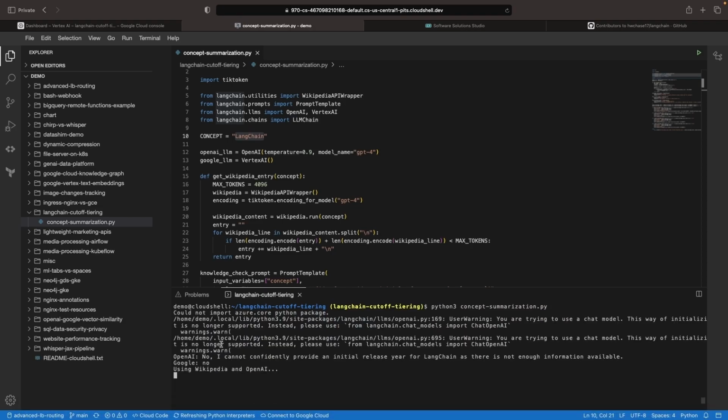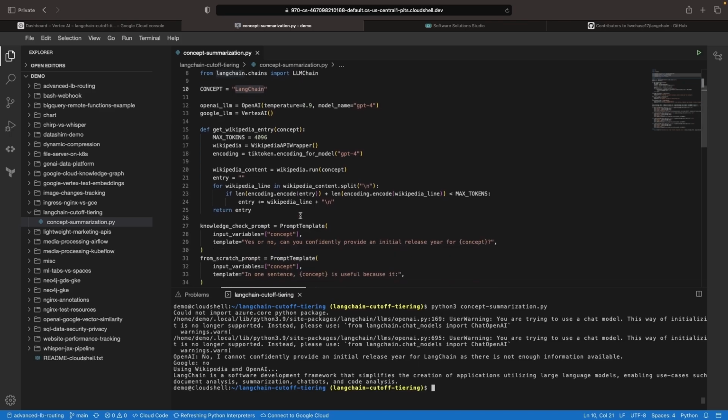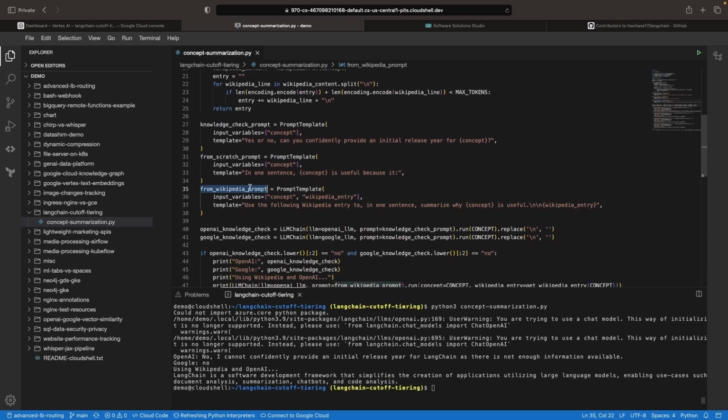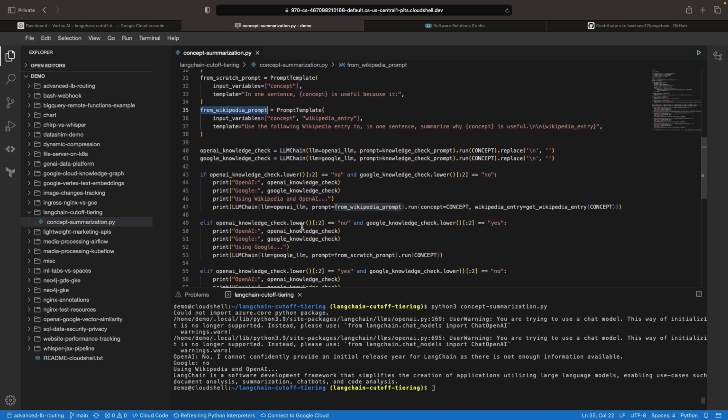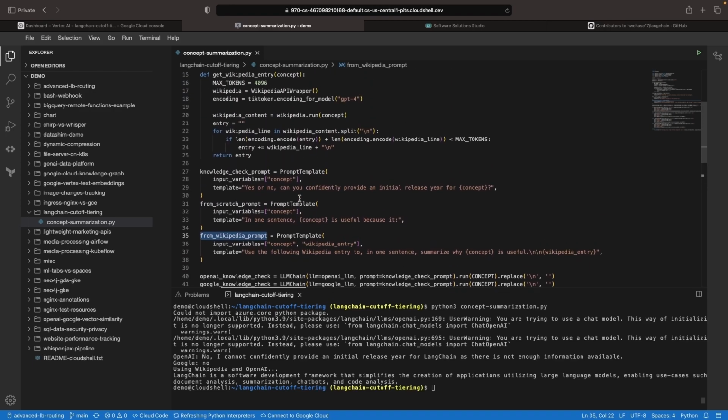Finally, we see our answers here about LangChain. OpenAI had a rather verbose answer, but a no as far as its understanding of LangChain, and Google responded the same way. So we ended up using Wikipedia and OpenAI with the From Wikipedia prompt to have OpenAI give us a summary of this project, which it actually knows nothing about, presumably because of its training cutoff date in September 2021 for GPT-4.